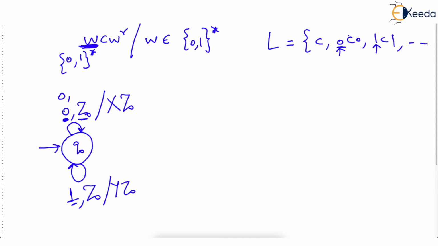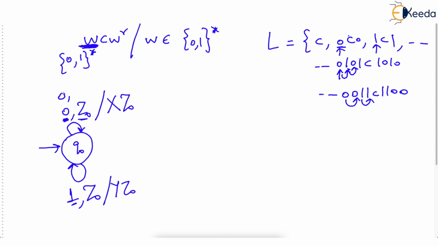Just check in our language, what if we have a string like this: 0, 1, 0, 1, C, 1, 0, 1, 0. Just check, this is a palindrome. Just tell me, this 0 can be followed by 1 and 1 can be followed by 0. Or we can have a string like this: 0, 0, 1, 1, C, 1, 1, 0, 0. Now 0 can be followed by 0 and 1 can be followed by 1.